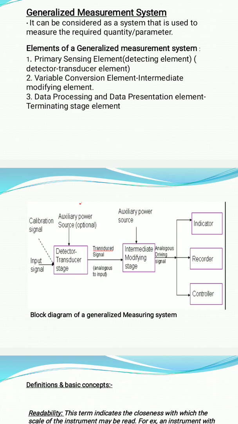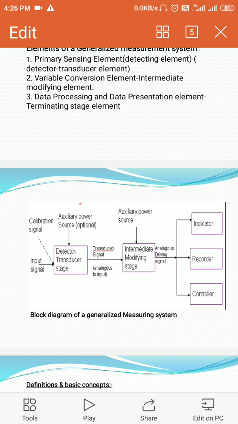So the primary detector stage will sense the signal. If I want to measure the temperature of hot water, then the primary sensor will sense the temperature, sense the input signal, and then convert it into some other output. That is the function of the primary stage. What is the secondary stage or the intermediate modifying stage?